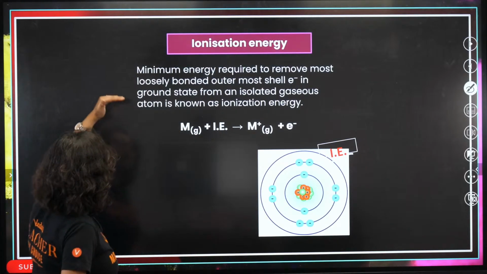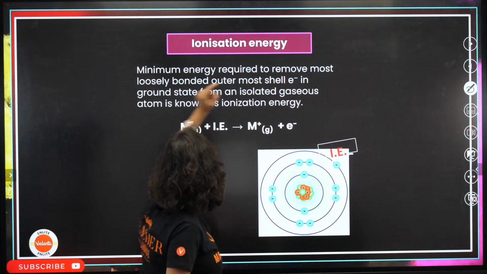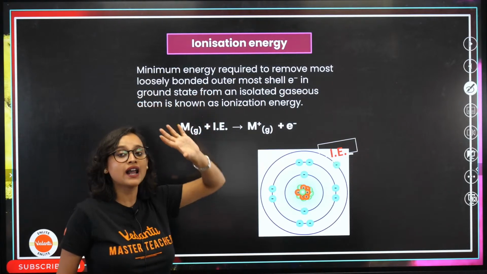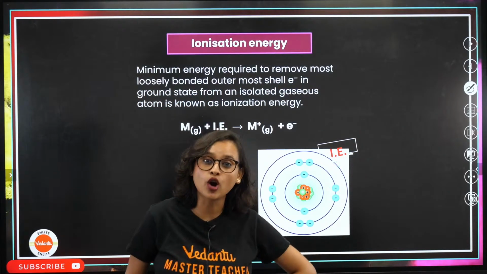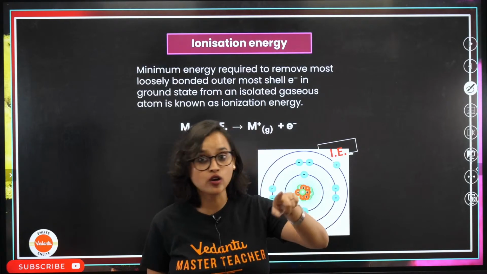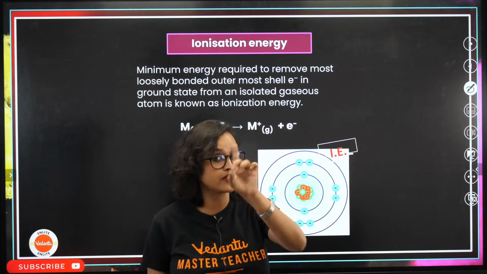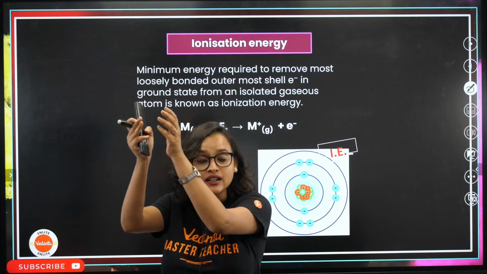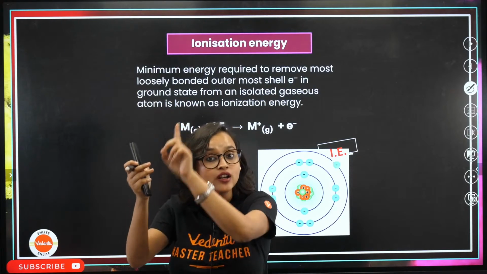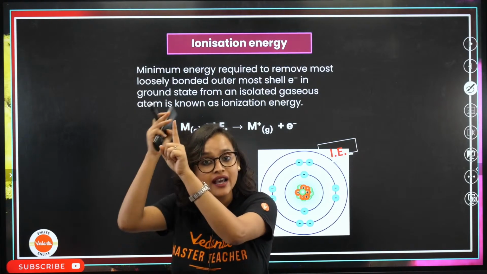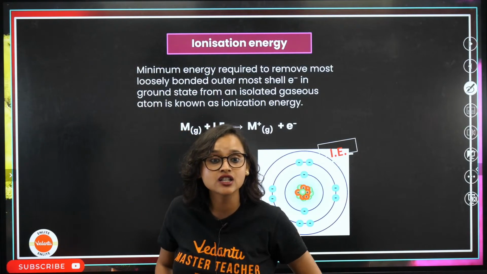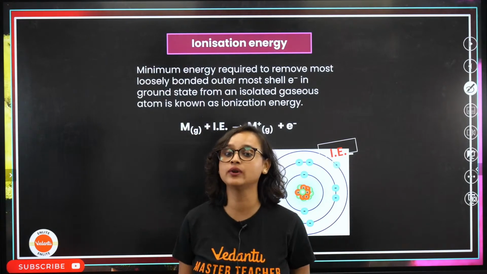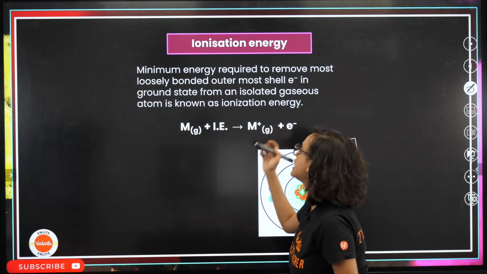Great. So the minimum energy that is required to remove the most loosely bonded outermost shell electron in the ground state from an isolated atom. Now if it is bonded, can you take away the electron? It's already bonded. Octet rule is figured out. It's stable. It will not give away. You will have to take the atom to its gaseous state, and in an isolated form. It cannot be bonded. It has to be unbonded, isolated, single, and in gaseous form. Only then can you take away its electron, isn't it? Yes. So this is known as ionization energy.